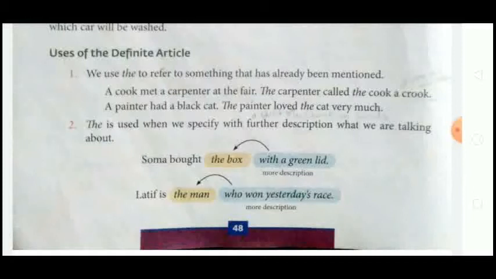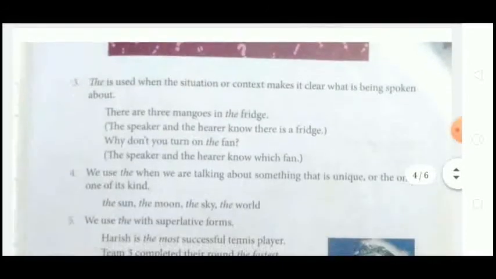Okay, the man, because we were already talking about Latif, but we had described further about him who won the match, so we used the man. Okay, now third one, the is used when the situation or context makes it clear what is being spoken about. When the context is clear to us, we use the for them. When the speaker knows about whom he is speaking particularly, then we use the for them.